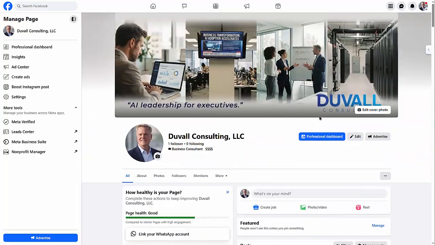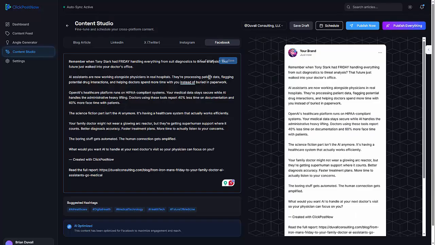Three different AIs, not really embedded, they're actually built in and running in the background in my website called ClickPostNow. And it does all of this. And it takes about between 5 and 10 minutes, what used to take pretty much all day. So definitely a big improvement.